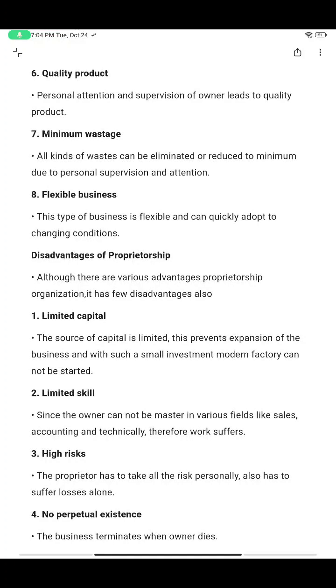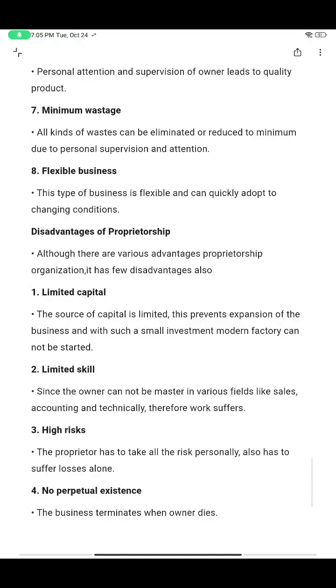And then flexible business: since it is managed individually, say you have started a kirana store and it is not going well, then you can just change that business to something else, like a small clothing store. It is a very flexible business since only one person handles it.